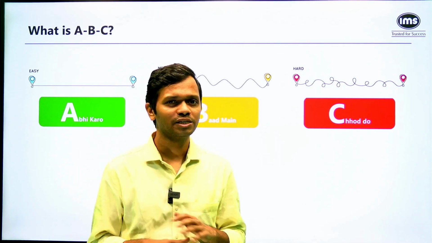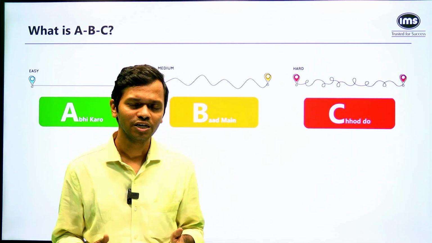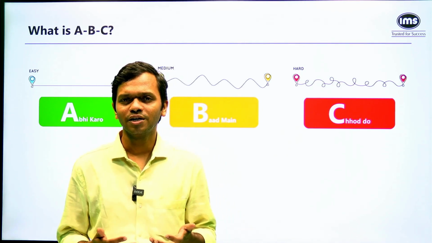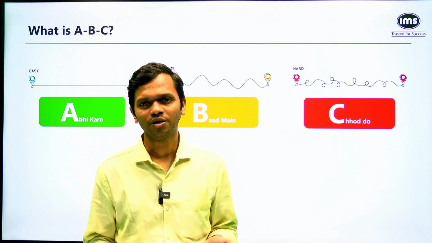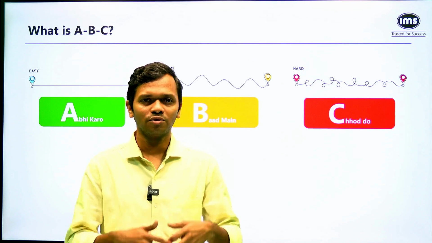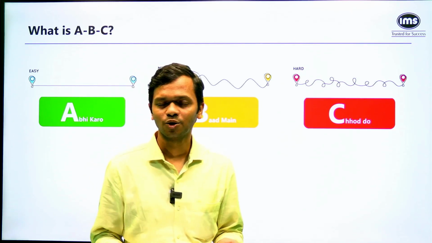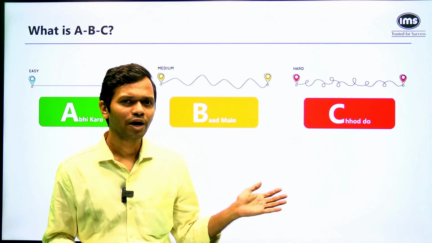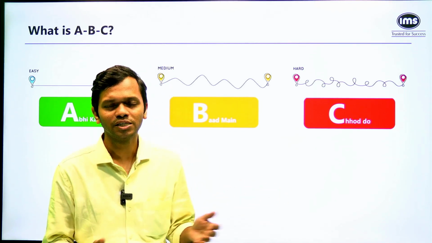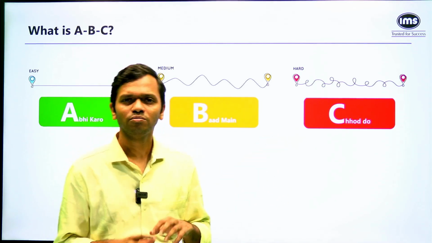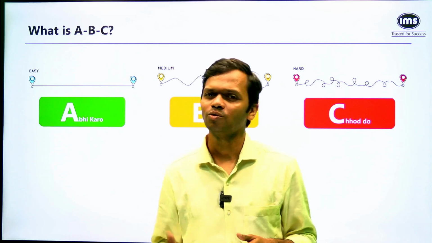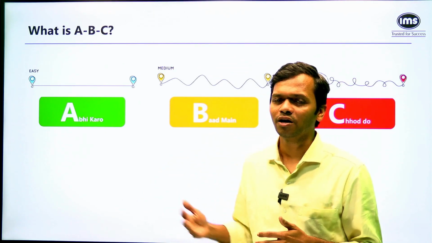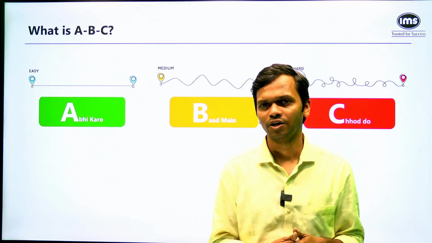Now, these are the most difficult questions. A lot of people will be staying away from these questions in the actual test. And that is also what you are supposed to do. So as an aspirant, you don't really get brownie points for solving difficult questions. As long as you're doing the number of questions that is required to clear the cutoff and maximize your score, you should be fine. So you don't have to do everything that appears from the C category. And that is what we call chhod do, right? So abhi karo, baad mein karo and chhod do. So A, B, C. A are the questions that are easy, B are the moderate questions and C are the difficult questions.